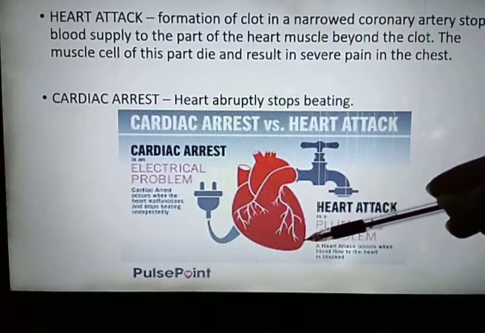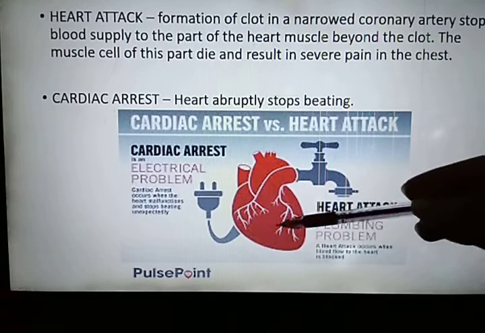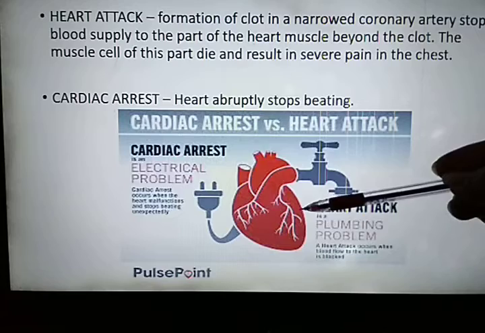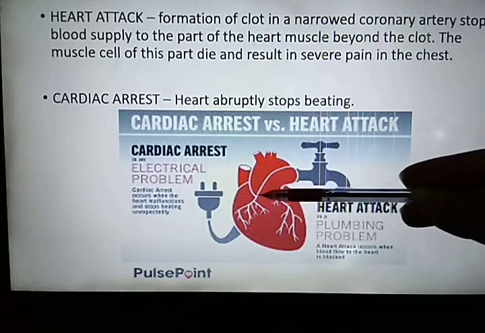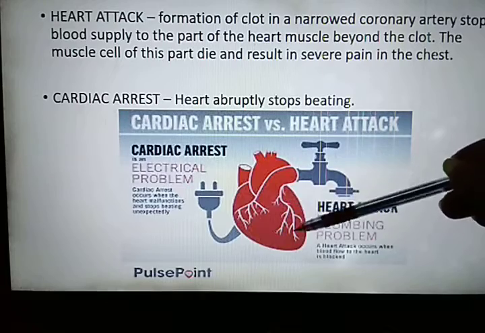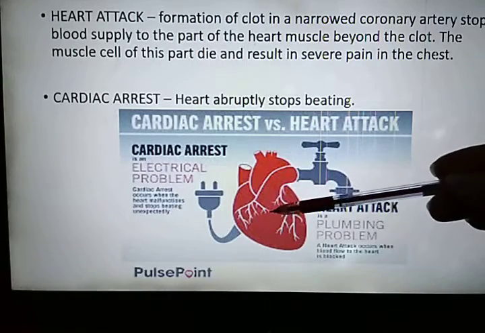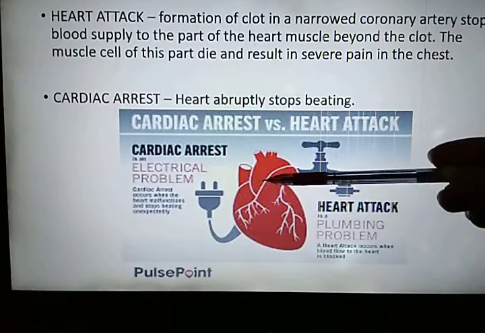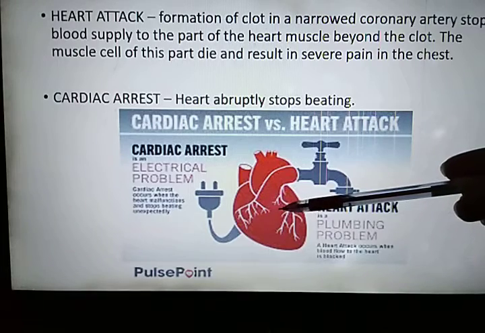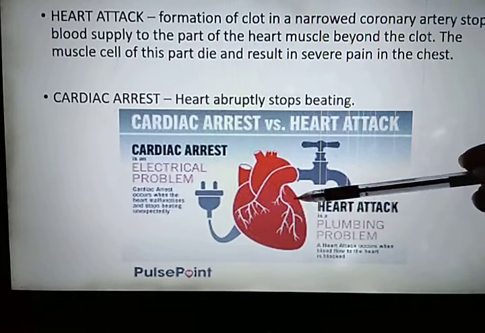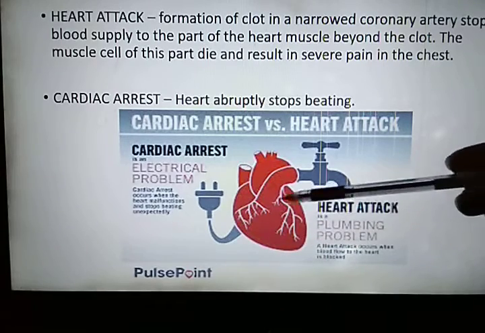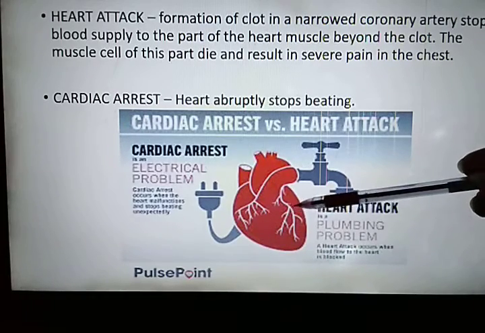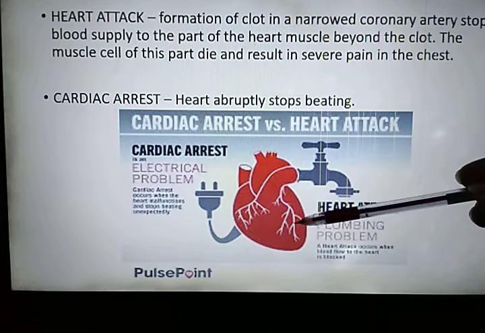When no oxygen and glucose is supplied, the heart muscles will die, and when they die, they will not be able to pick up the electrical impulses through the SA node and AV node. When they do not pick up the impulse, the heart muscles of this area will not contract and blood will not be pumped, due to which the heart will stop beating.